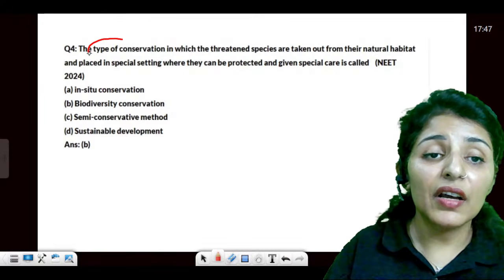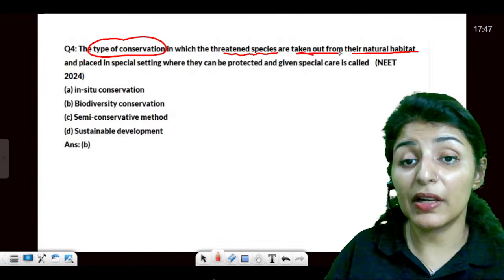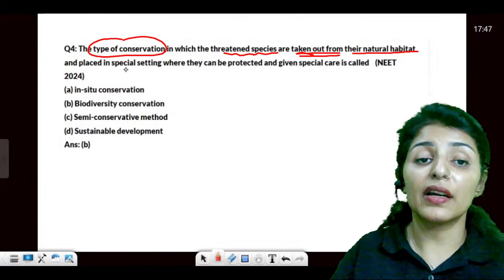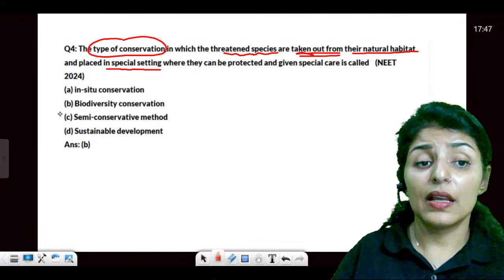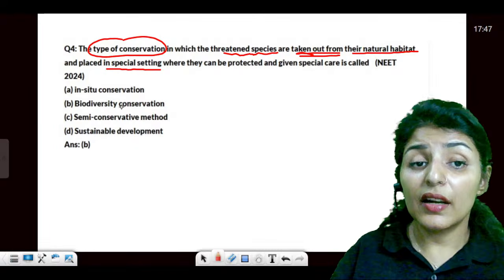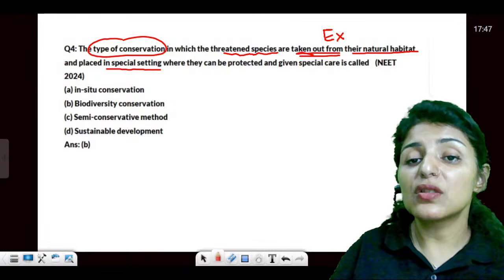Now, type of conservation in which the threatened species are taken out from their natural habitat. You take it out from the natural habitat, put it in a special setting where they can be protected. What do you call it? When it is taken out from the natural habitat, this is known as ex situ conservation.